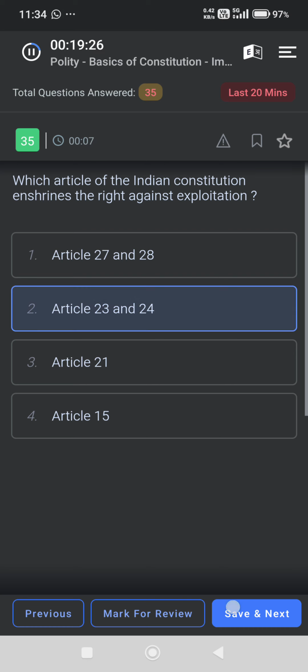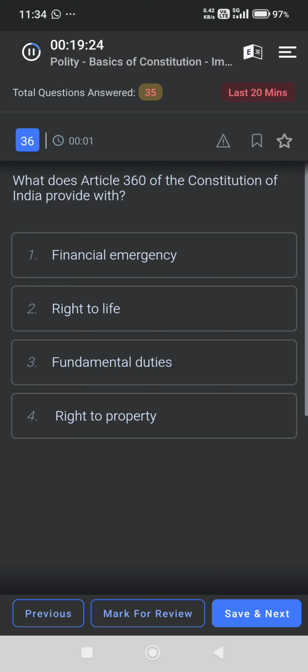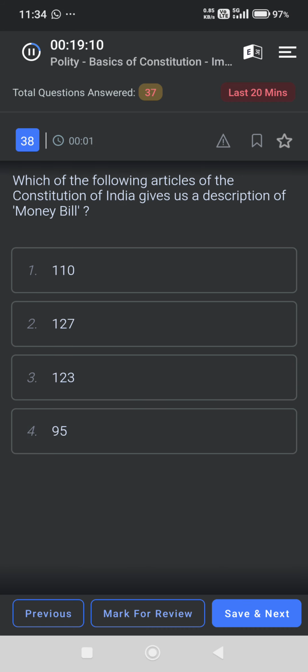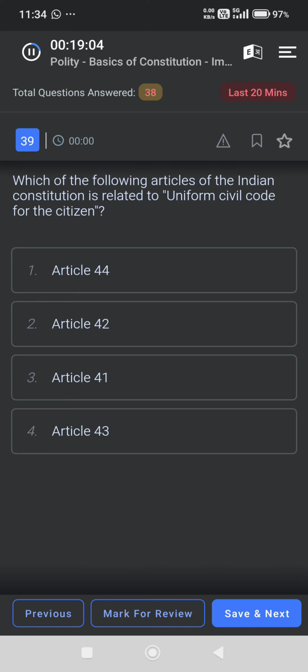Which article of the Indian Constitution enshrines the right against exploitation? Article 23 and 24. What does Article 360 of the Constitution of India provide for? Financial emergency. Which article of the Indian Constitution specifies Hindi as official language of the Union? Article 343. Which of the following articles of the Constitution of India gives us a description of money bill? Article 110. Which of the following articles of the Indian Constitution lays down the Uniform Civil Code for the citizens? Article 44.